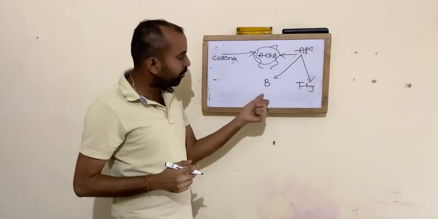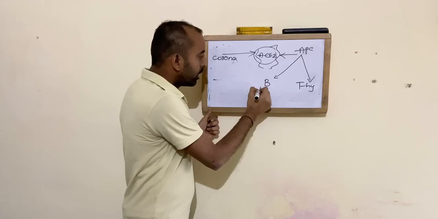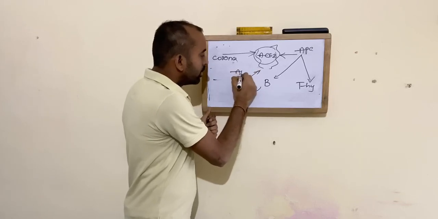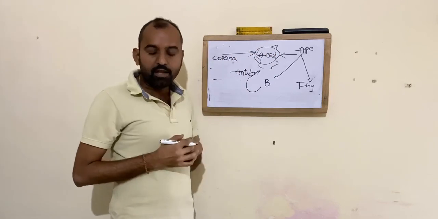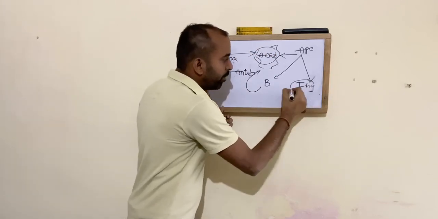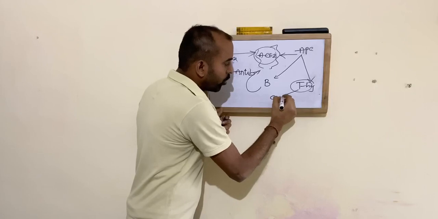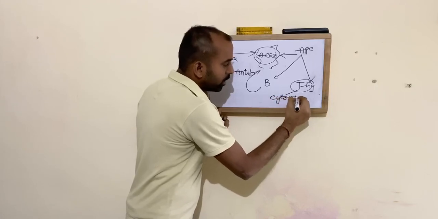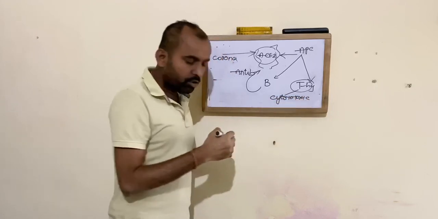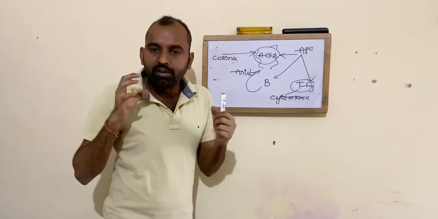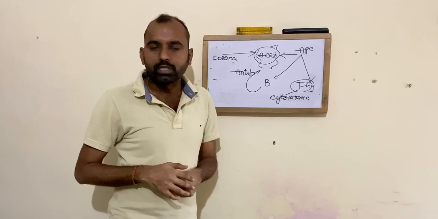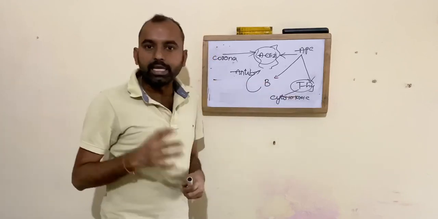Now the B lymphocytes will create antibodies specific to this infection, and the T helper cells produce cytotoxic T cells. These cytotoxic T cells identify the infected cells and destroy those cells.